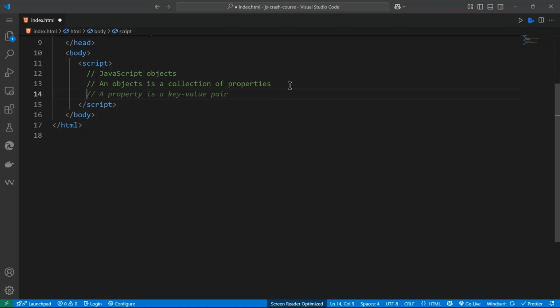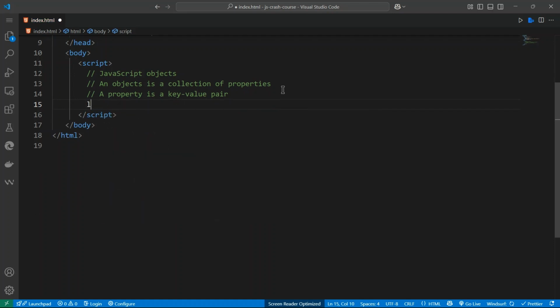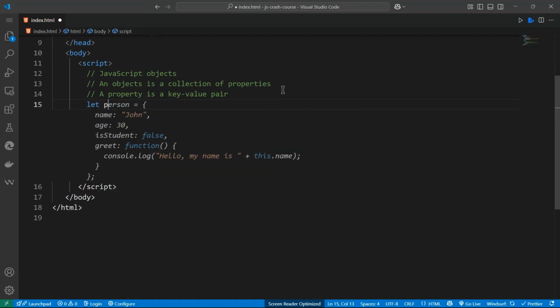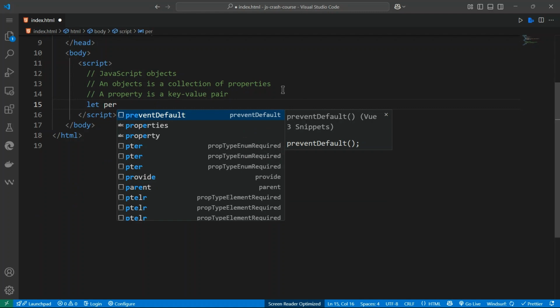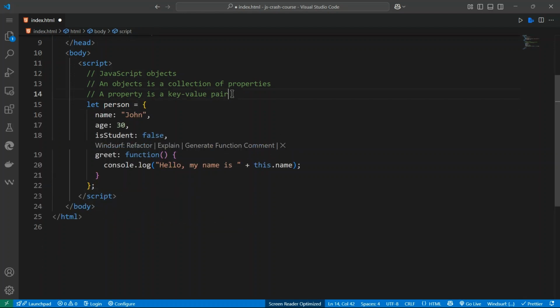A property is a key value pair. Let's say I want to create let person is equal to John, and the age is equal to 30, is student is equal to false, grades is equal to function.